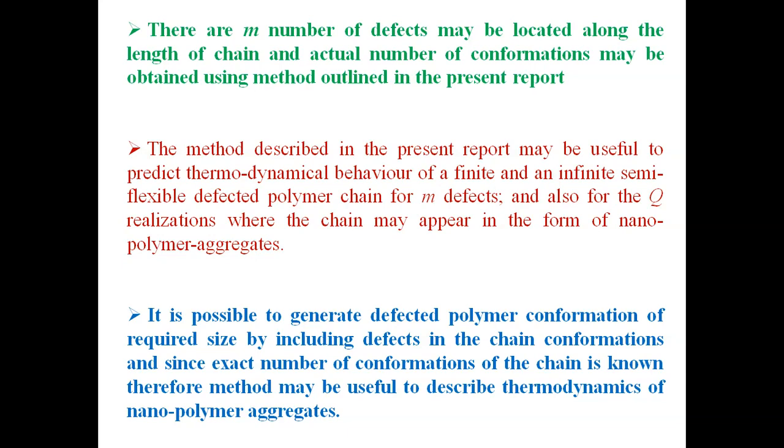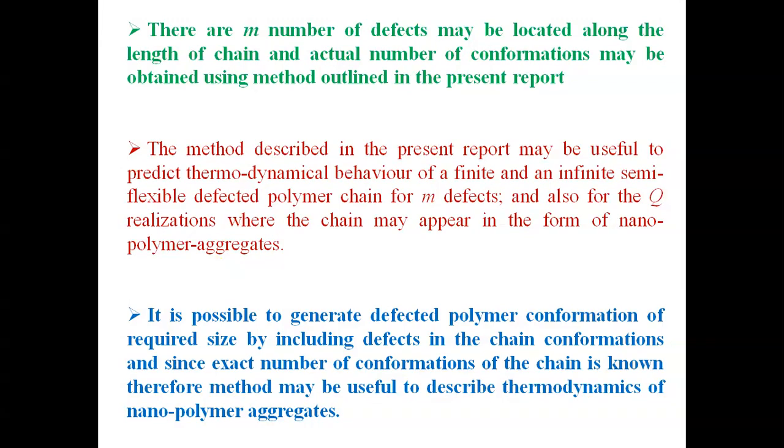We can consider m number of defects in the chain and q different possible realizations of the defects, where we can change the positions of the defects to get all possible conformations of the defected chain.